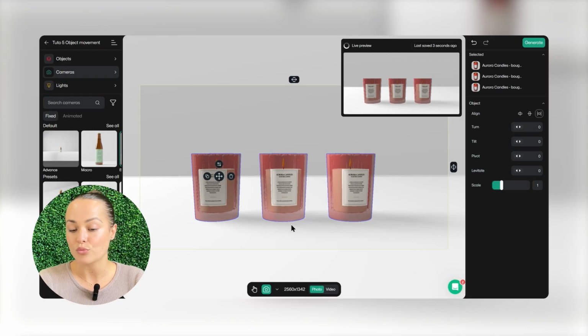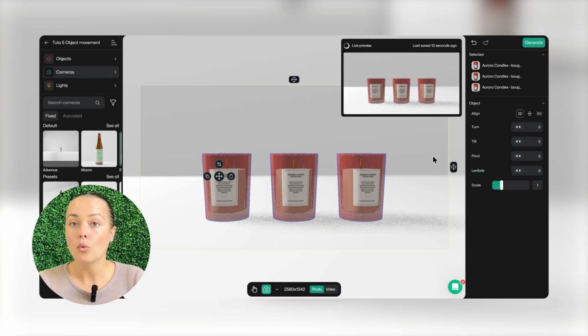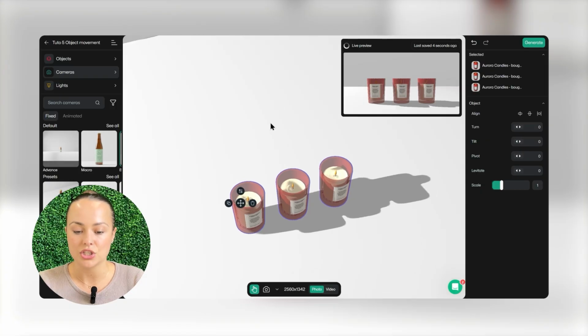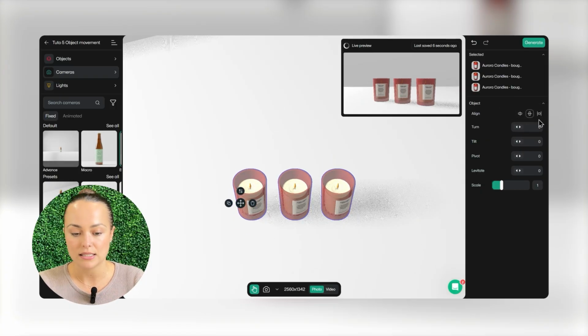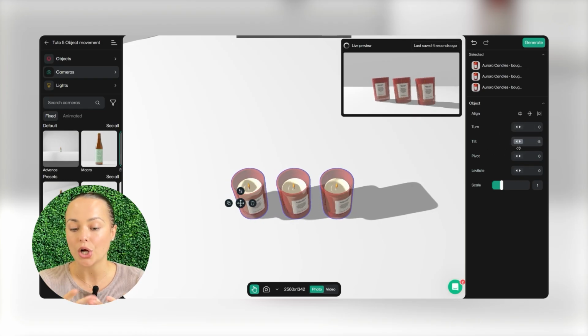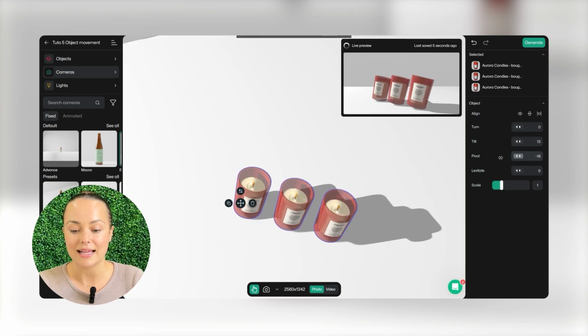And if I want to center them relative to the camera, I'm going to use this button. Oh, one last thing. This also works in workspace mode. So if I move my workspace view and redo the action, you'll see my objects adjust correctly. Important to keep in mind. All the actions available here work on any selected objects, and that's it. Now that's everything you need to know about object controls.